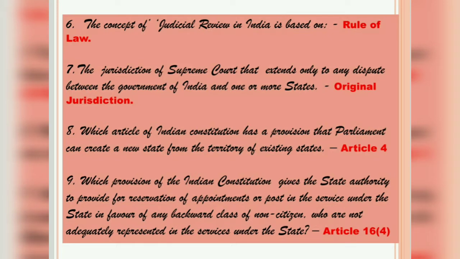Question number 9 says, which provision of the Indian Constitution gives the state authority to provide for reservation of appointments or posts in the services under the state in favor of any backward class of citizens who are not adequately represented in the services under the state? It is provided in Article 16 Clause 4 of the Indian Constitution.